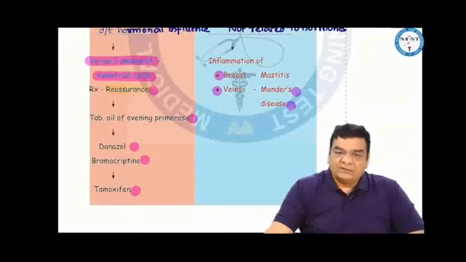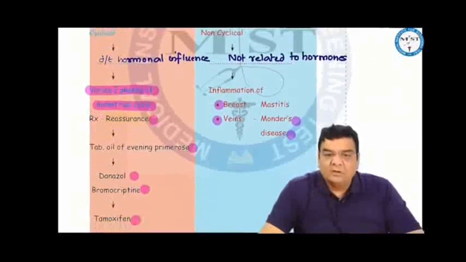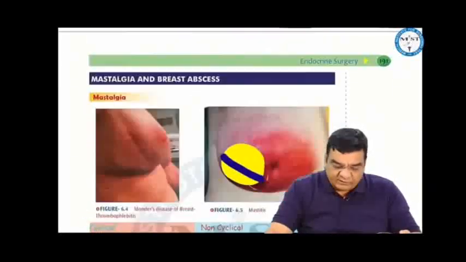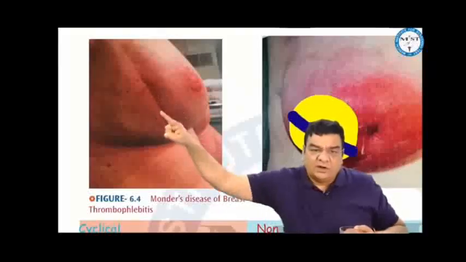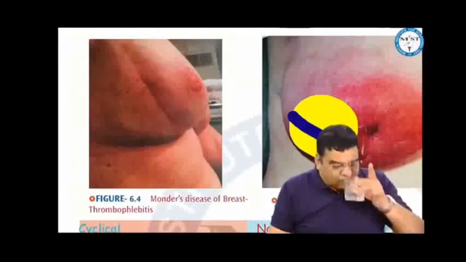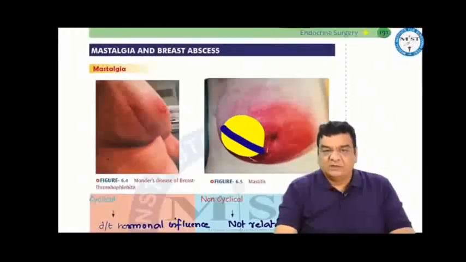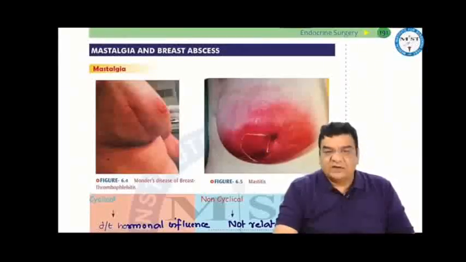While the non-cyclical mastalgias are related to inflammation. If there is inflammation of the vein, like thrombophlebitis of superficial veins of the skin of the breast and the chest wall, this cord-like thing that you are seeing is Mondor disease. However, inflammation of the breast, that is mastitis, is more commonly seen during pregnancy and lactation.